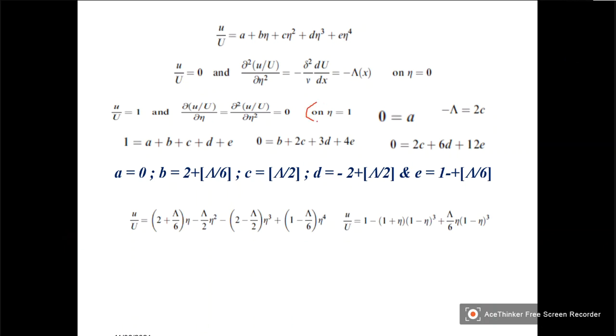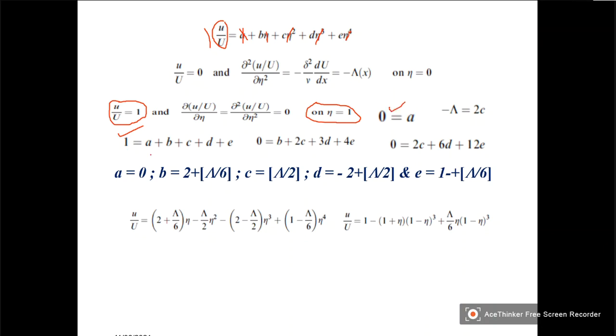If you substitute eta is equal to 1, this will become a. A is anyhow 0, so this will be removed. So b plus c plus d plus e. And what is the value of u by U for eta is equal to 1? So this will become 1. So 1 is equal to b plus c plus d plus e. So this is what you get.